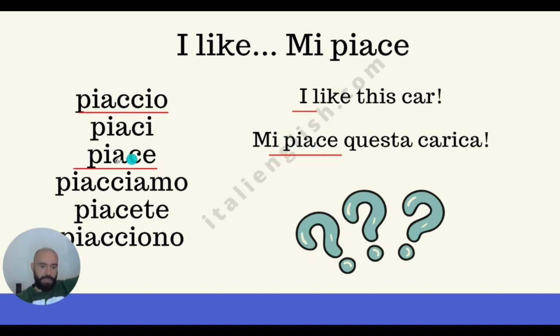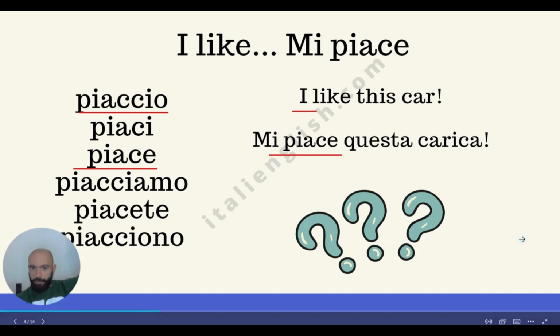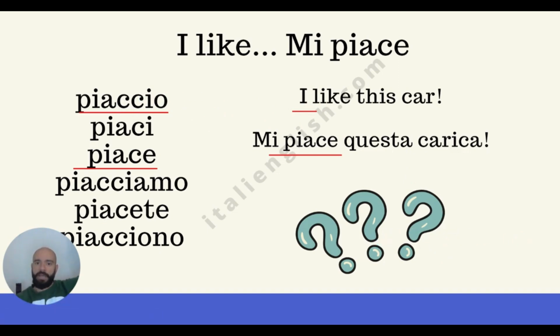Piace comes from the third person, and "I like" should be piaccio, the first one. So what the heck is going on here? You should ask yourself: why is it piace and not piaccio? And what does that mean on top of that?